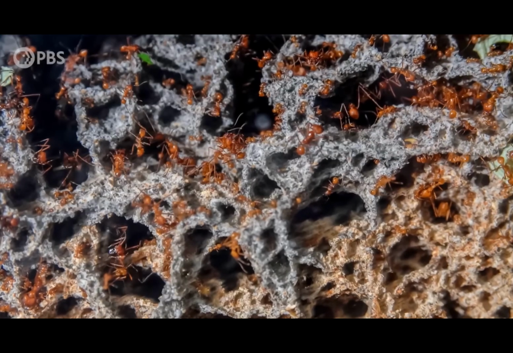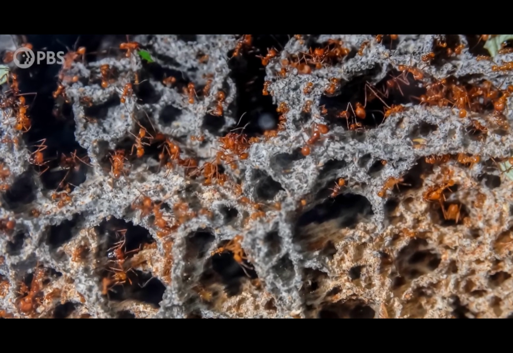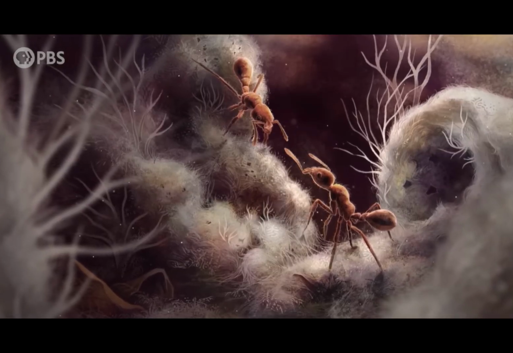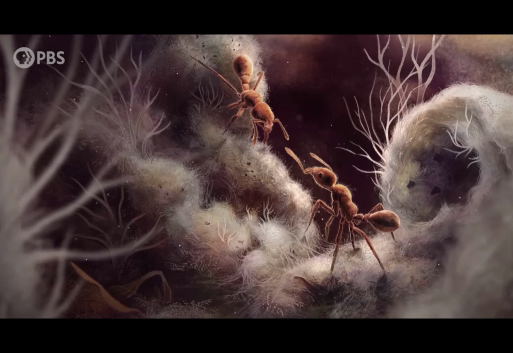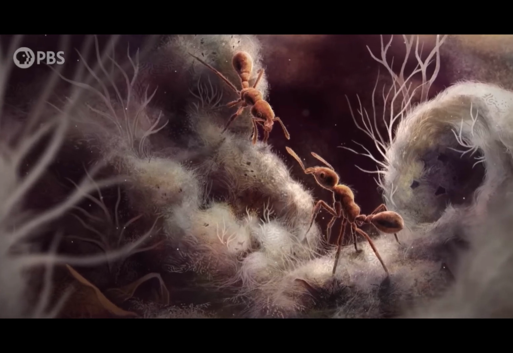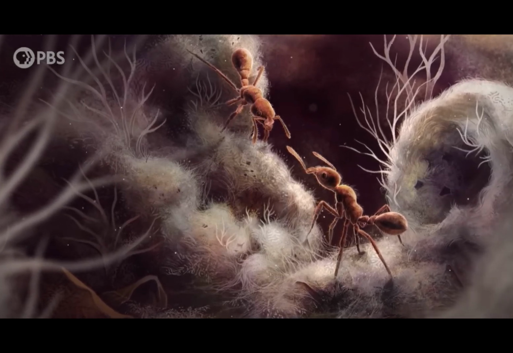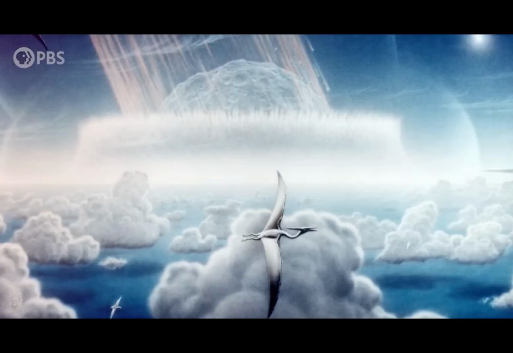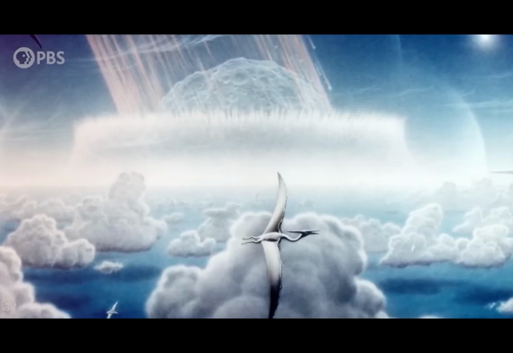And both the age and the sophistication of these little farms put our farms to shame. While we've been farming for around 10,000 to 12,000 years, the ancestors of these ants have been doing it for around 60 million years. And over that time, they've been through many of their own agricultural revolutions that have changed not just how they farm, but also the very biology of their fungi that they grow, and the biology of the ants themselves. So when and how and why did ants start farming? It looks like the relationship between ants and fungi may have emerged from the ashes of a famously devastating extinction event.